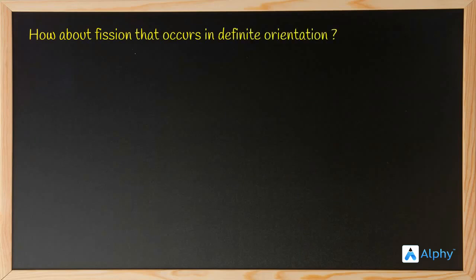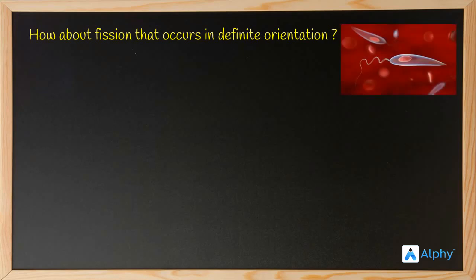Do you know some organisms that undergo fission in a definite orientation? Do you remember the examples that I told you in the last slide? Bacteria, protozoa, amoeba, what else? Leishmania, and what else? Plasmodium, right? So bacteria and amoeba underwent binary fission in an indefinite direction. What about Leishmania? Leishmania undergoes binary fission in a definite orientation.